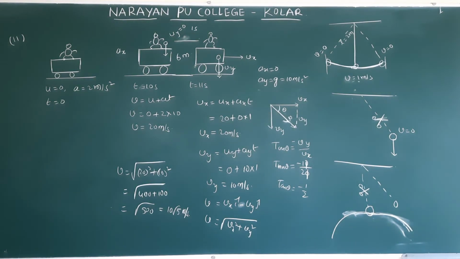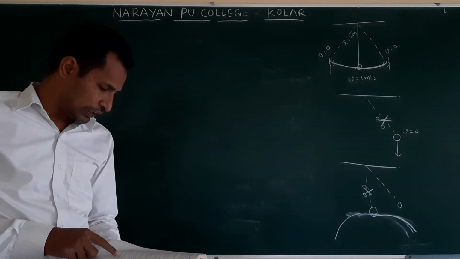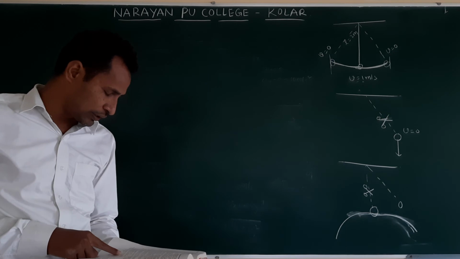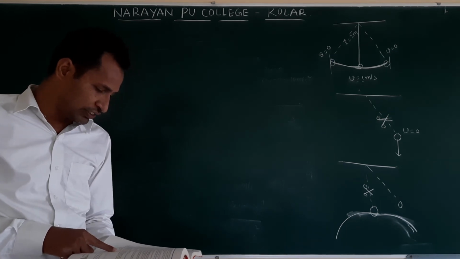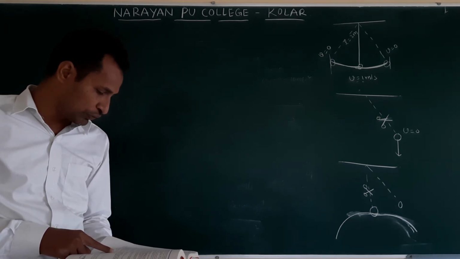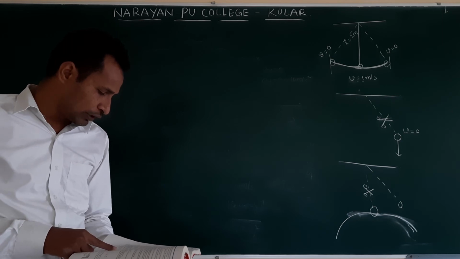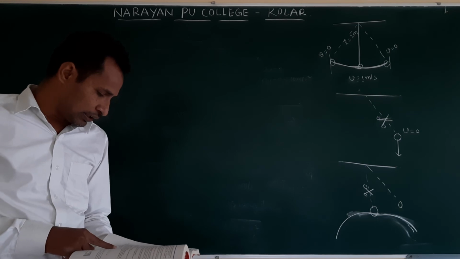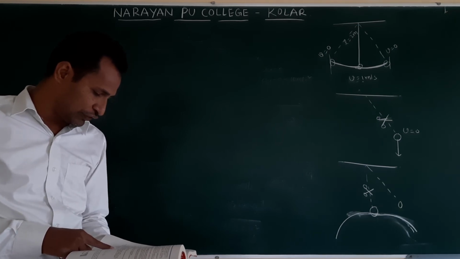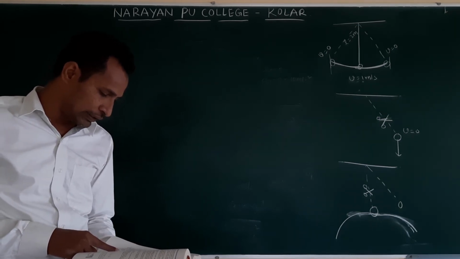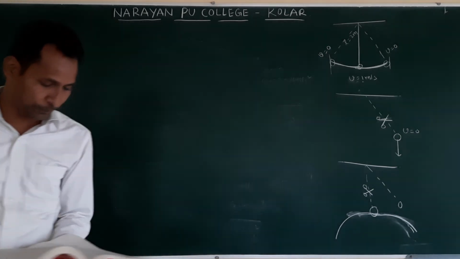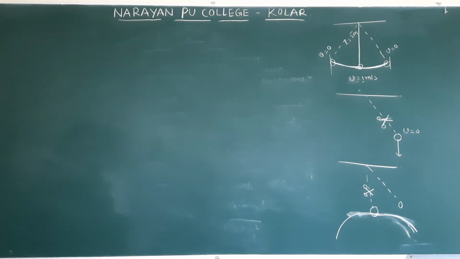This is very, very important. The 13th question is an important model question. A man of mass 70 kg stands on a weighing scale in a lift which is moving upwards with a uniform speed, downwards with uniform acceleration, upwards with uniform acceleration. And what would be the reading if the lift mechanism failed and it falls down freely under gravity? Okay. First we will try to frame formulas, then we will try to substitute.